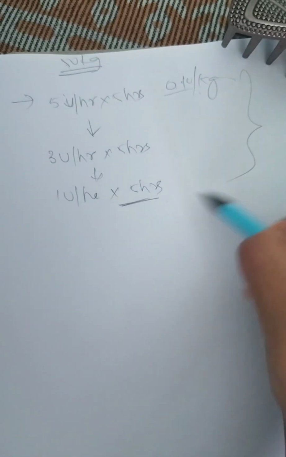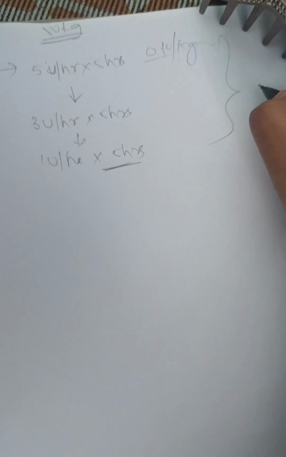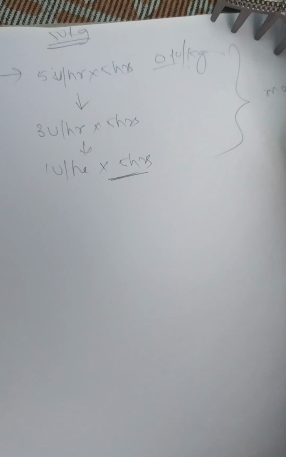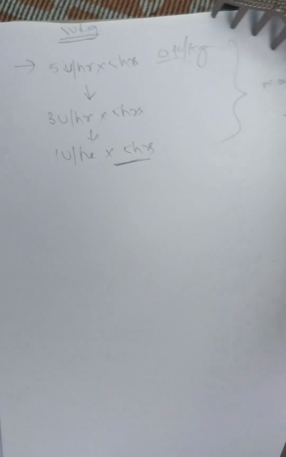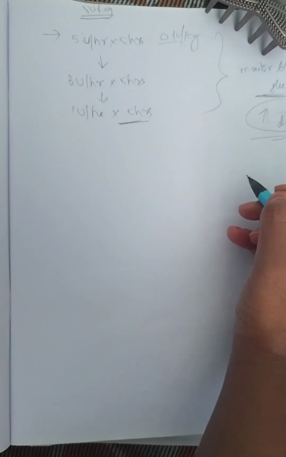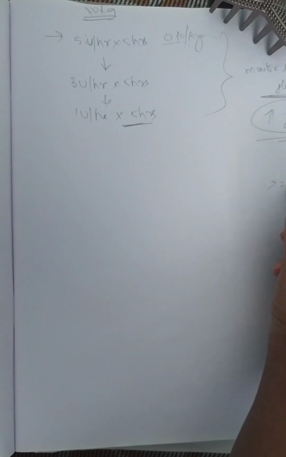During all this phase, we have to monitor blood glucose levels, every hour, to check whether there is any increase or decrease. When the patient comes to the casualty there will be hyperglycemia, the GRBS will be more than 250.